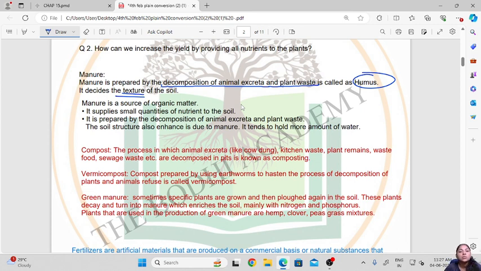So manure is a source of organic matter. It supplies nutrients in small quantities, okay. Then the soil also improves due to manure, and it tends to hold more water, okay. Now after the use of manure, the soil will be able to hold more water, which is beneficial to the plants.